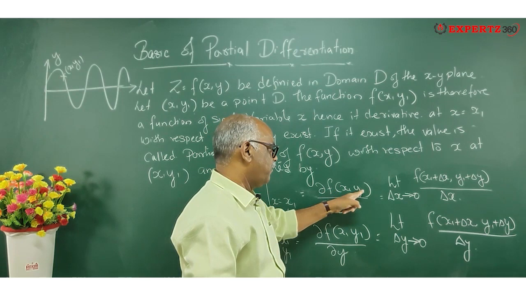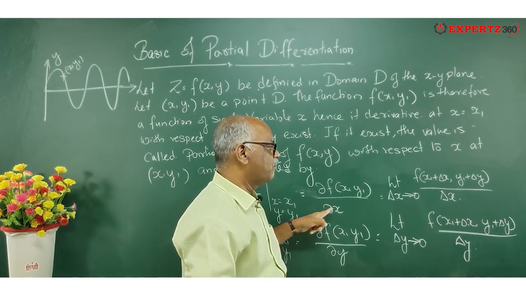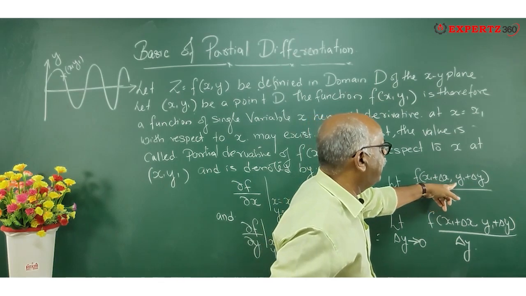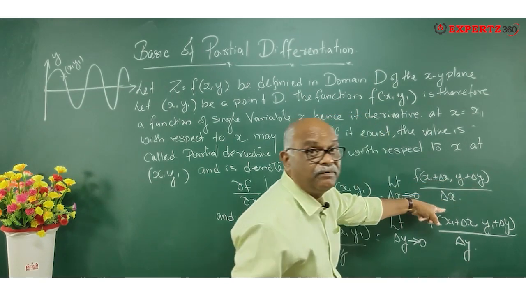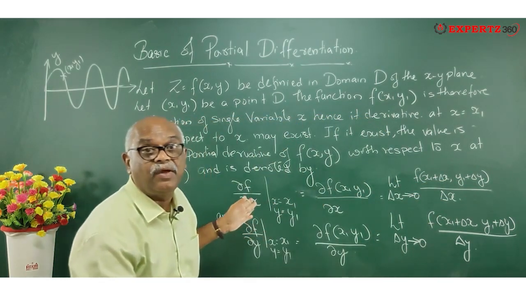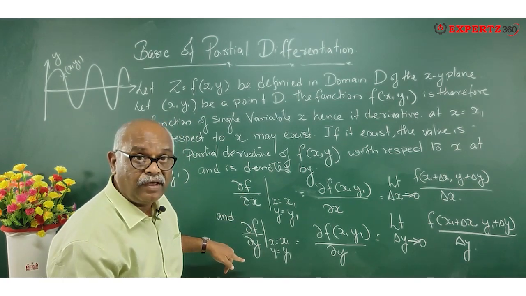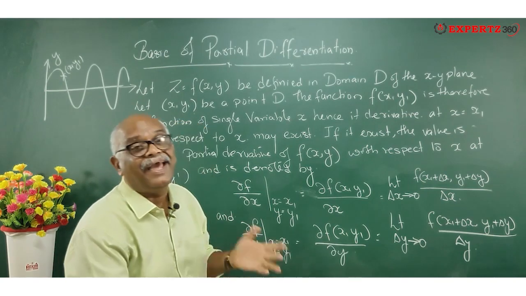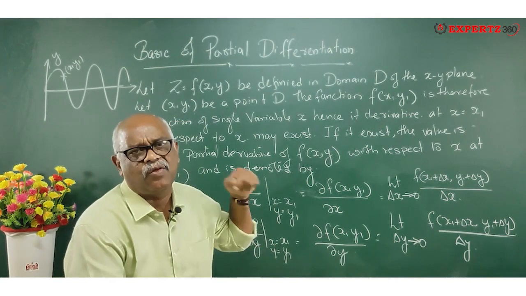Dou f of x1, y1 with respect to x is the limit of delta x tending to 0 of f of x1 plus delta x comma y1 minus f of x1, y1, divided by delta x. There is a differentiation with respect to x, keeping y as a constant. Now see, I'll differentiate again with respect to y, keeping x as a constant, and substitute the values x1 and y1.